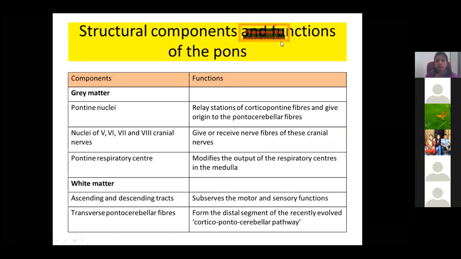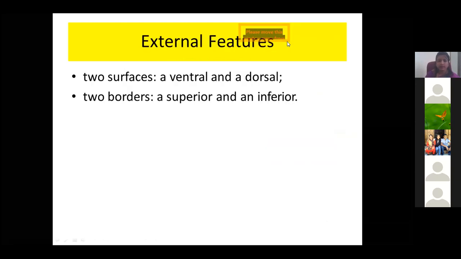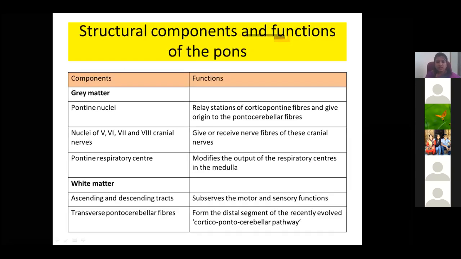What are the functions of the pons? Mainly, it is a relay station for the corticopontine fibers and gives origin to pontocerebellar fibers. The nuclei of the 5th, 6th, 7th, and 8th cranial nerves are present in the pons. We studied that the 3rd and 4th cranial nerves are present in the midbrain, and the continuation is the 5th, 6th, 7th, and 8th cranial nerves in the pons, and it also connects the medulla with some fiber inputs.